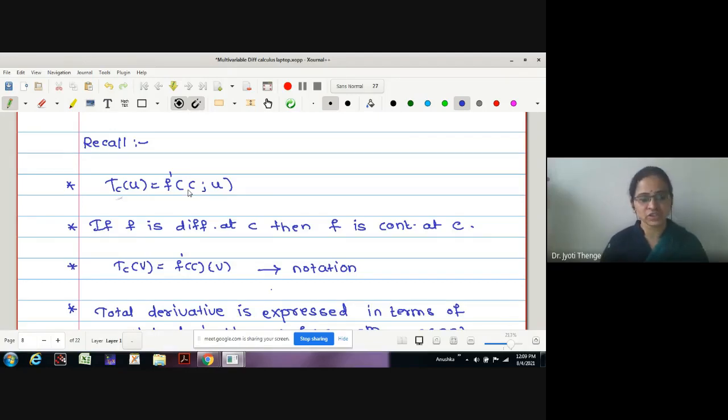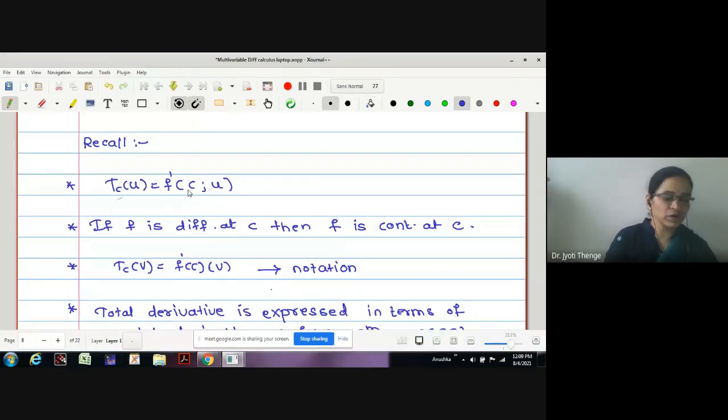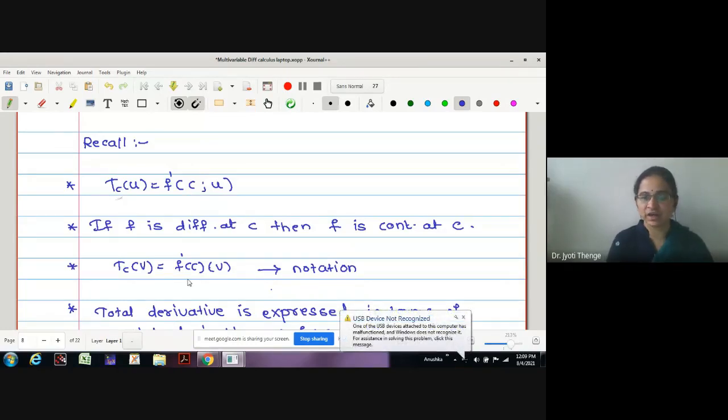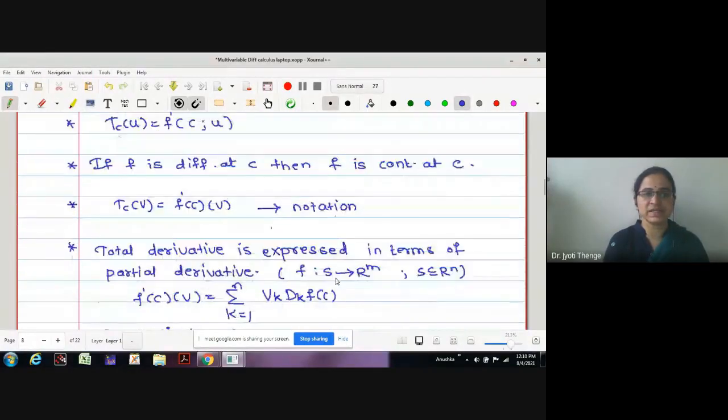Later we are going to change the notation of the total derivative. What is the notation we were using for the total derivative? TC is the symbol we were using, correct? Now, in order to resemble the original notation, we are going to change the symbol from TC of V to f dash of C again. That's why we were writing this as TC of V is equal to f dash of C operated on V.